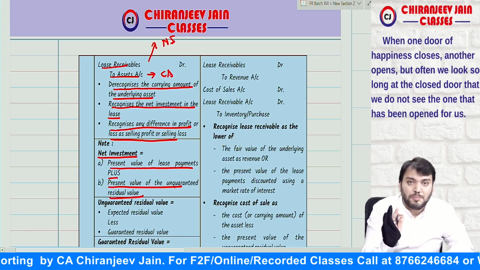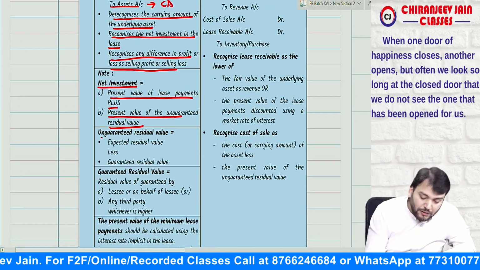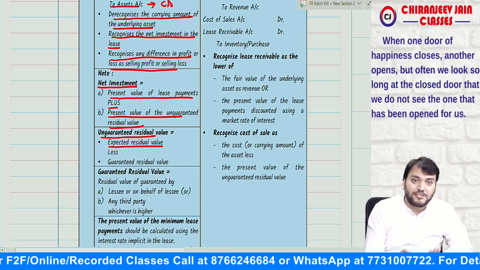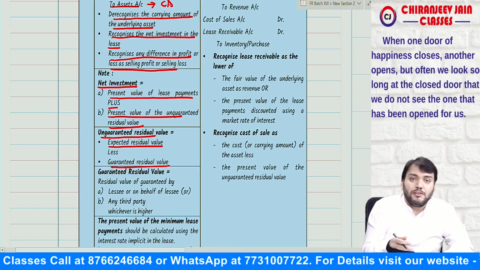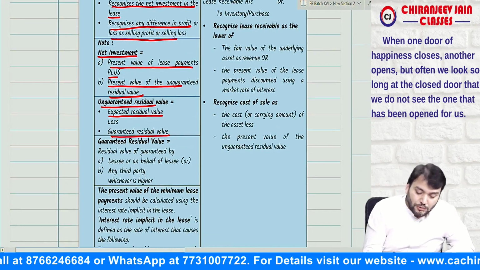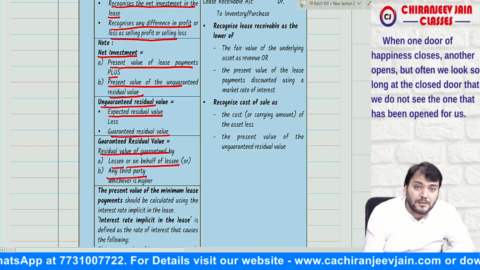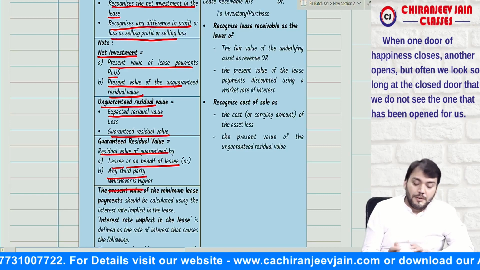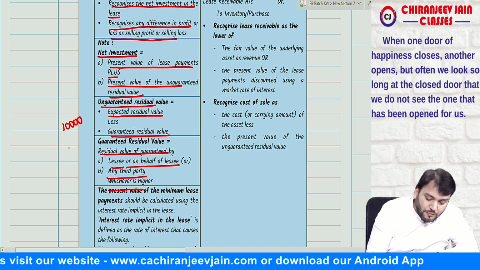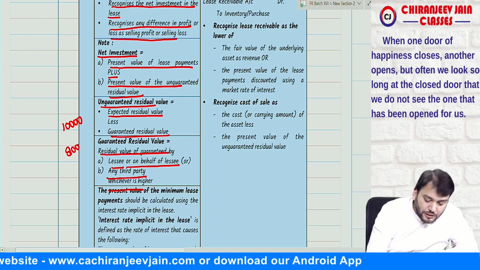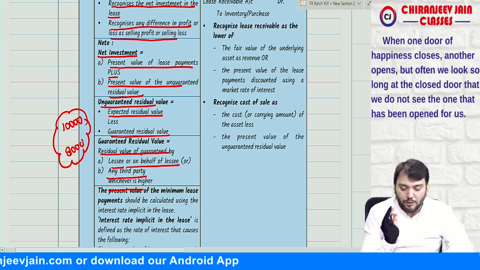The present value of lease payment, now you know what is lease payment, what is unguaranteed residual value. Unguaranteed residual value means expected residual value of lessor less guaranteed residual value. So what is the meaning of guaranteed residual value? Any residual value guaranteed by lessee or on behalf of lessee or any third party, whichever is higher. Suppose the expected residual value is 10,000 and the guarantee given is 8,000. So unguaranteed residual value will be how much? 2,000. Yes, sir. I hope you have understood.